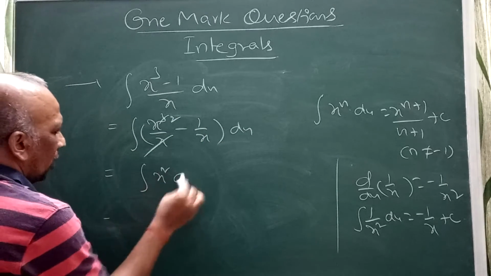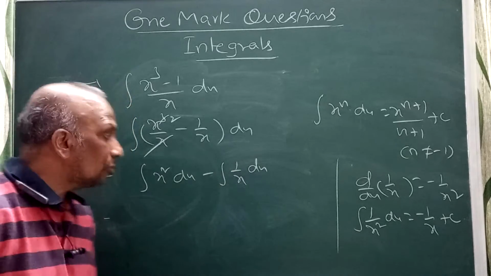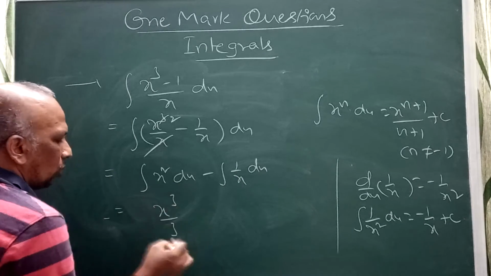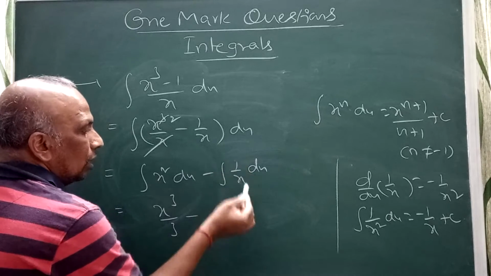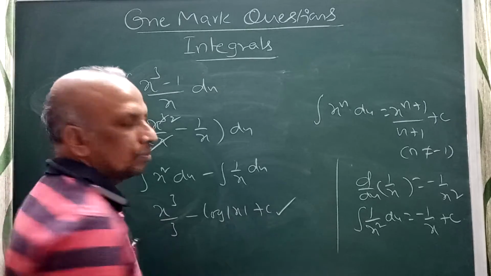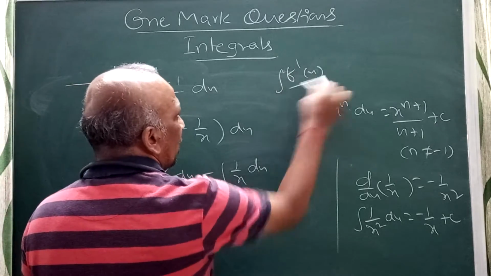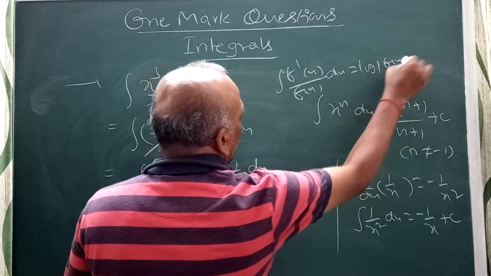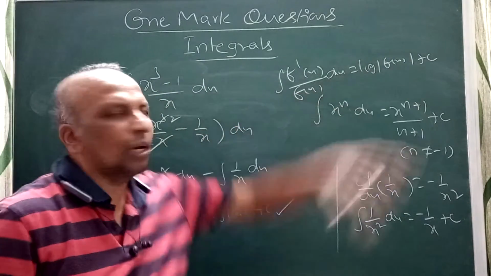The integral of x square dx minus 1 by x dx, right? We know that the integral of x square dx is x power 2 plus 1 by 2 plus 1, which is x cube by 3, following this formula. The derivative of x is 1, so the integral of 1 by x is minus log mod x plus c. What is the formula I told you? The integral of f dash x by f of x dx is log mod f of x plus c. You can remember this.